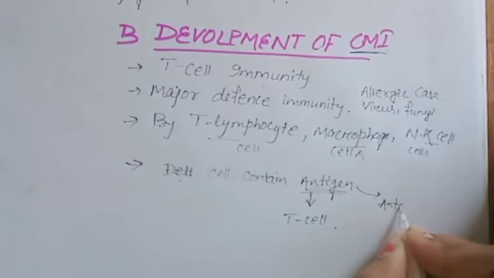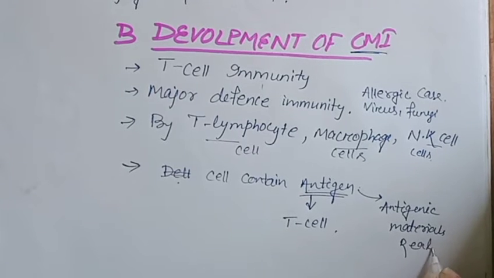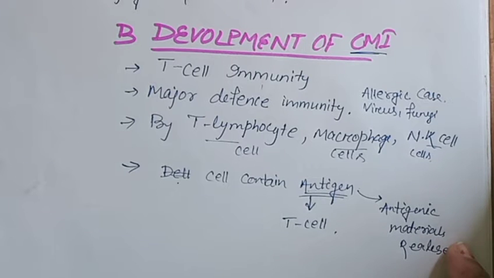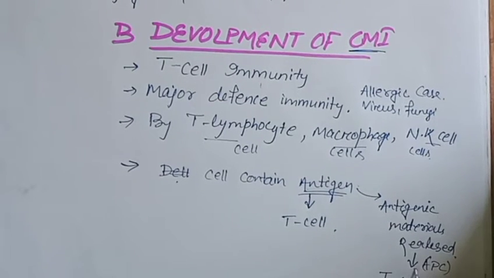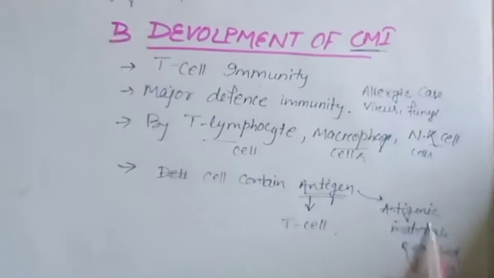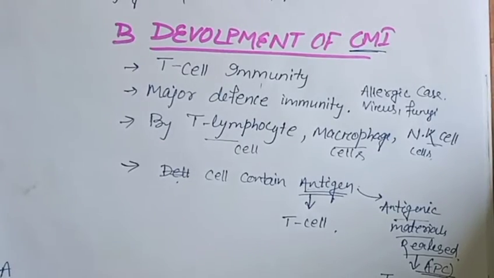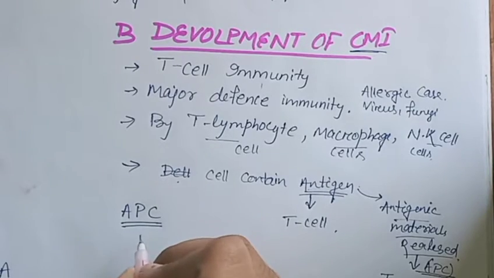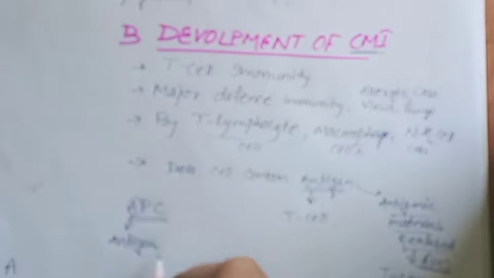So what happens when the antigenic material is released? This antigenic material is presented to the T helper cell by the antigen presenting cell. The antigen presenting cell, carrying the antigenic material released from the antigen, presents it to the helper T cell. What is an antigen presenting cell? As its name says, it is a cell which shows the antigen, meaning the antigenic matter present in the pathogen.